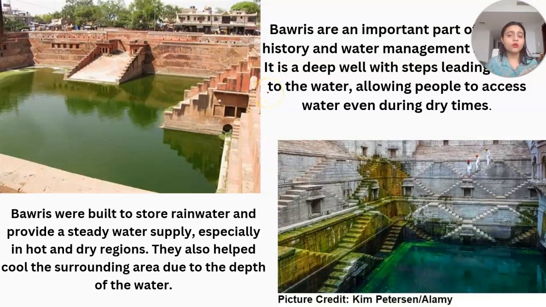You have heard about the bowries in Rajasthan or Jaipur, or the areas where there is very little water. So what did ancestors used to do? The bowries are the reservoir for them, or you can say the collection place of water. So it's a very important and interesting way to manage water.